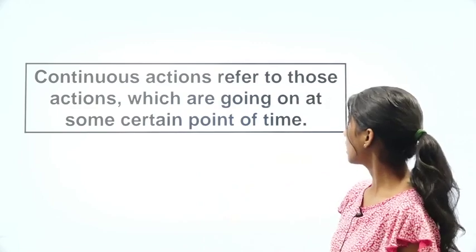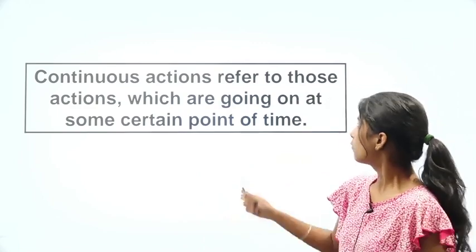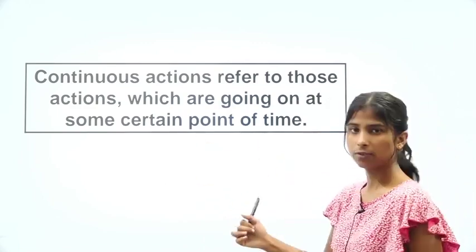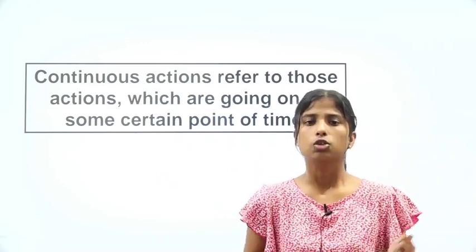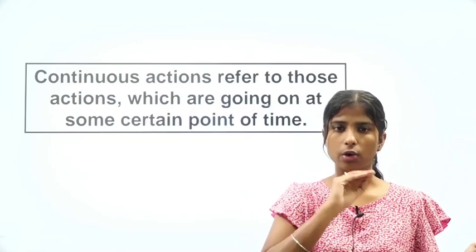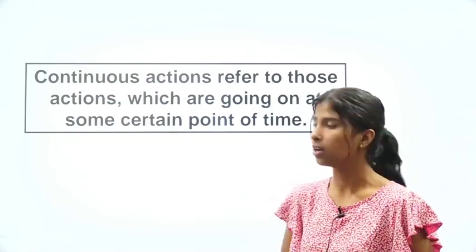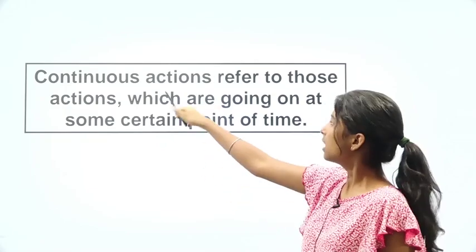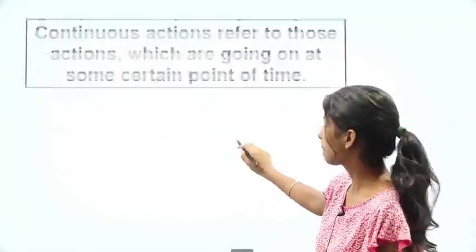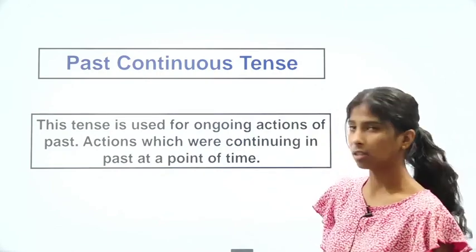So continuous actions refer to those actions which are going on at some certain point of time. Like एक action है, हम कुछ भी काम कर रहे हैं, जैसे नाच रहे हैं. So for that action, that is continuously going on, it being continuously going on at some certain point of time is what? It's a continuous action. Now past continuous tense.